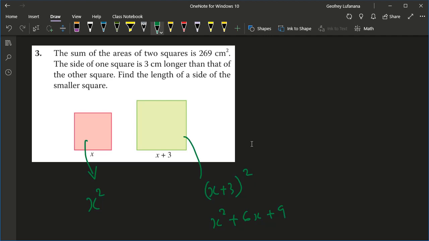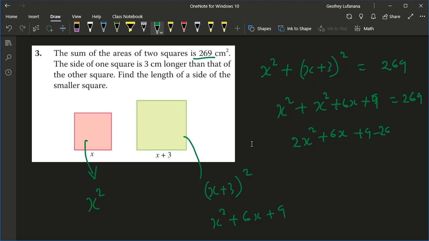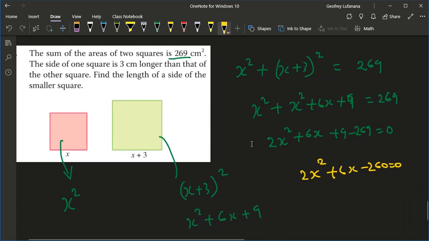Now, the sum of those two areas is 269, meaning that x squared plus, let me first write this one, x plus 3 squared is 269. So that is x squared plus 6x plus 9 is 269. So we would have 2x squared plus 6x plus 9 minus 269 is 0. So my quadratic that comes out is 2x squared plus 6x minus 260 equals 0.